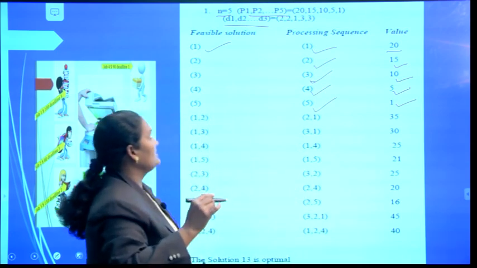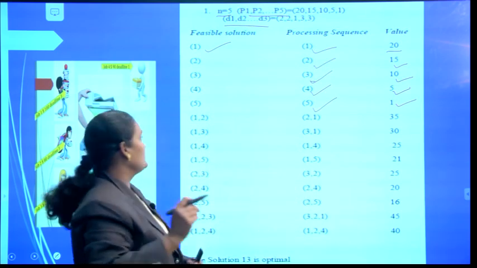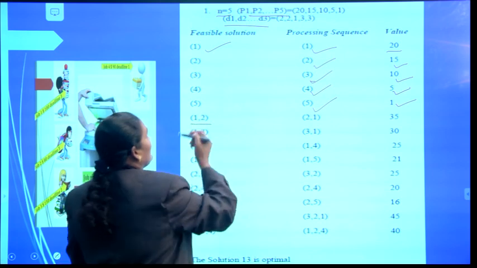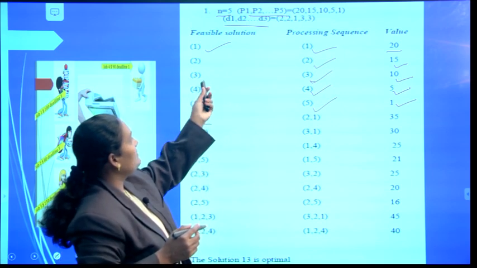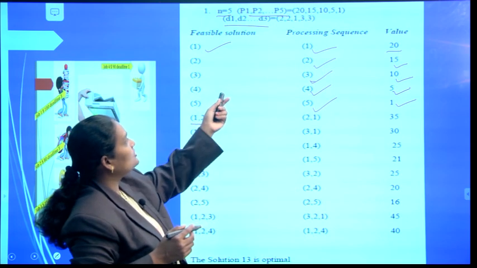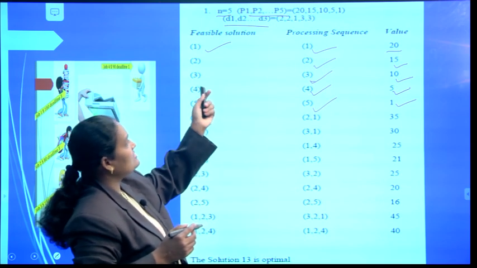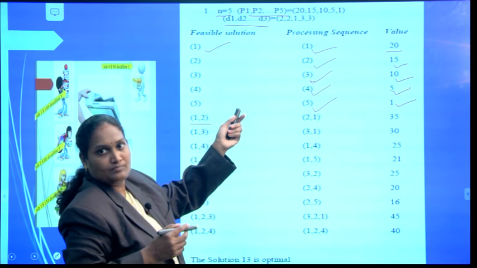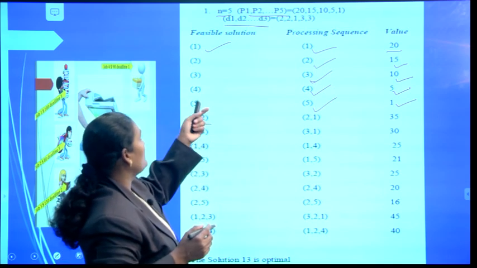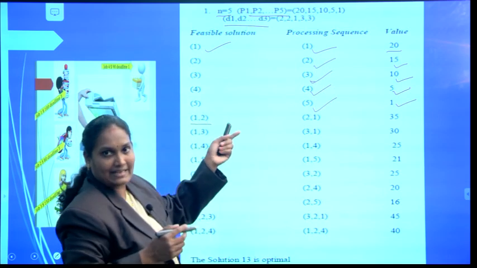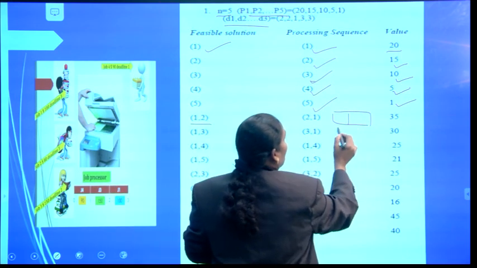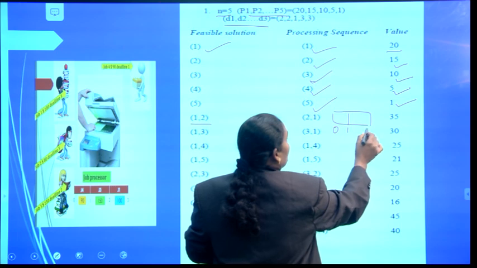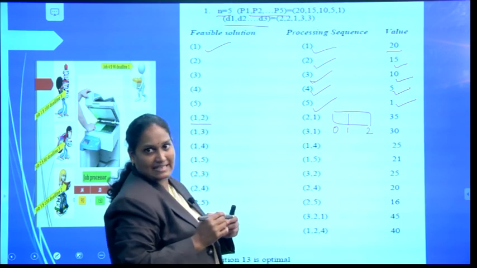Now after that, suppose I select 2 jobs, jobs 1 and 2. What about the deadlines? Job 1 can be done within the deadline 2. Job 2 should also be done within the deadline 2. The slots I am representing are 0 to 1, the first hour, and 1 to 2, the second hour.